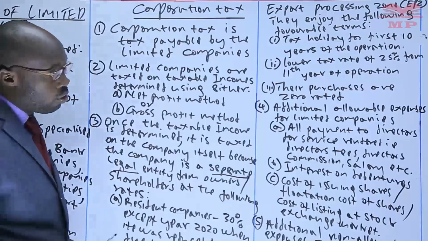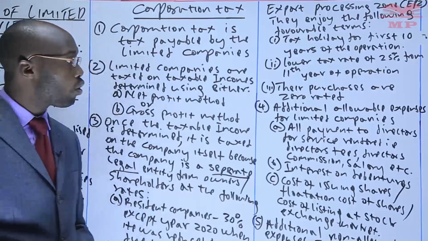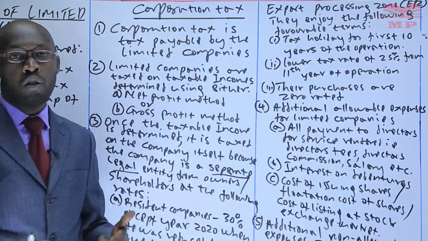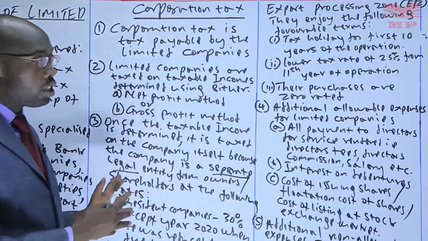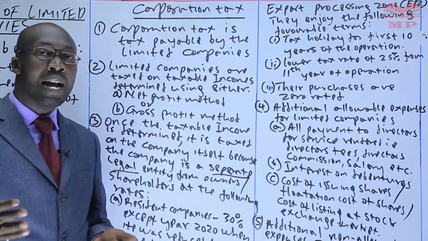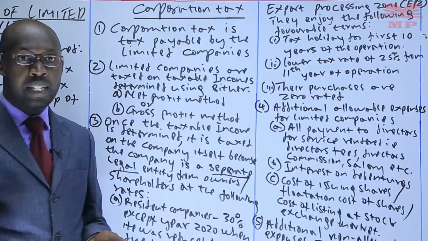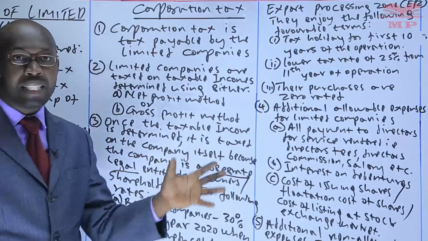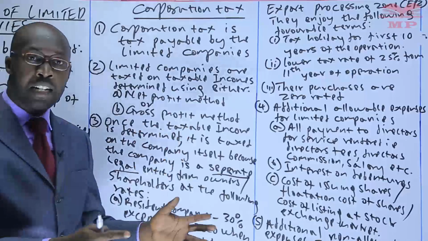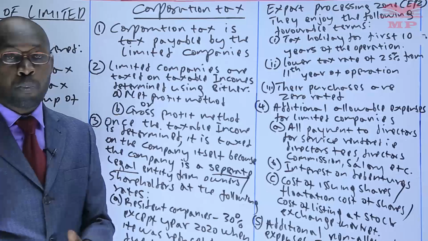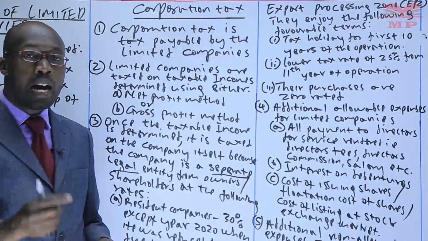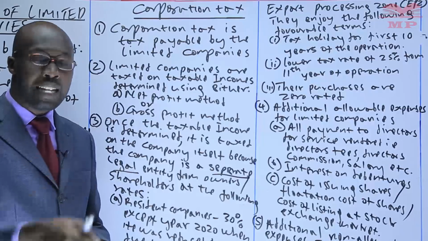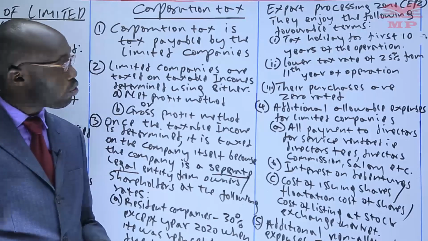Point number 4 that you need to know when you're determining the corporation tax is what we call additional allowable expenses for the limited company. Now, before we got here, we had already looked at the taxable income of the business, non-taxable incomes, allowable and non-allowable expenses of the general business, whether it is a partnership, a sole proprietorship, or a limited company. However, now when you narrow down to the limited company, there are those expenses that you only find in the limited company, and they are usually allowable. So these are the ones.